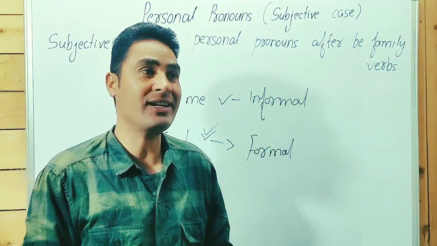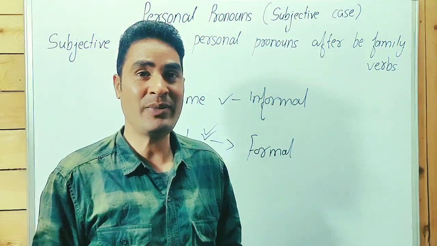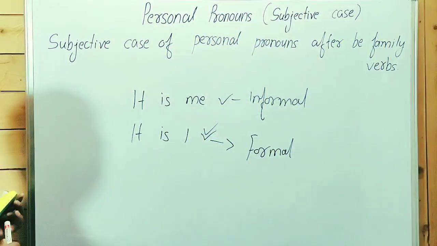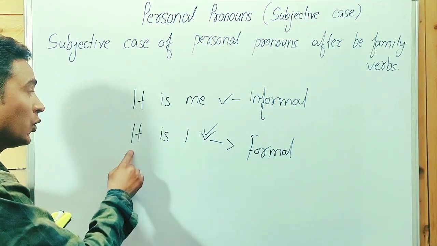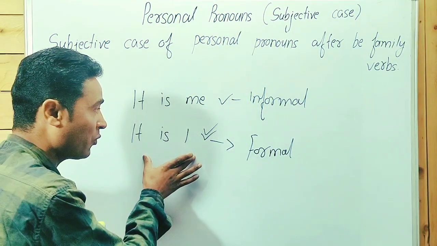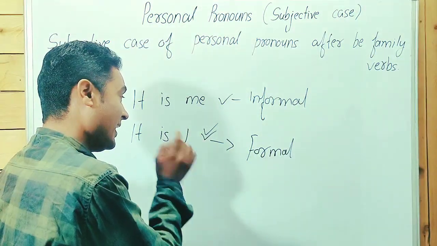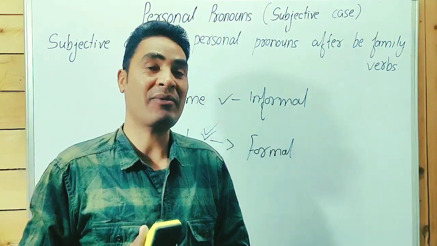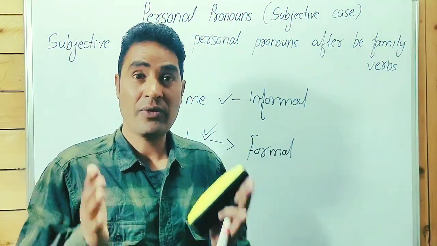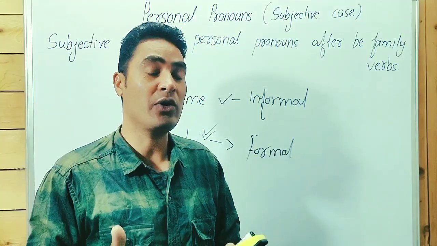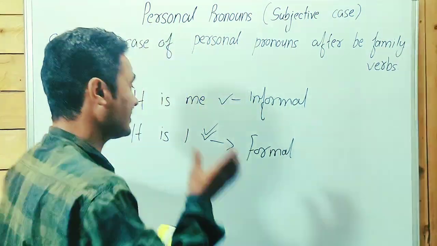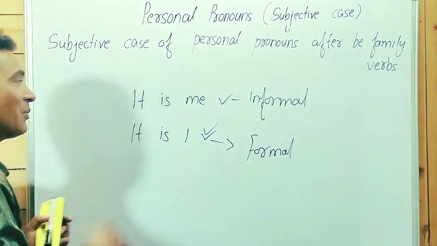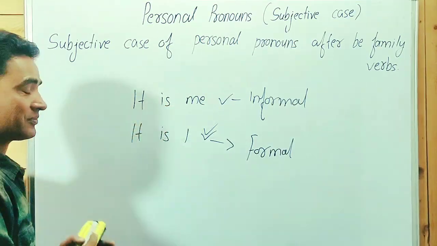You must have heard it's me. Okay, who's there? It's me. It's I, British English, it's me, American English. Both the sentences are correct, but when it comes to the examination point of view, in this case, we have to use it's I. British English, Indian competitive examination point of view. Okay? If your examination pattern follows British English, in this case you will have to write it's I, not it's me. Both the sentences are correct.